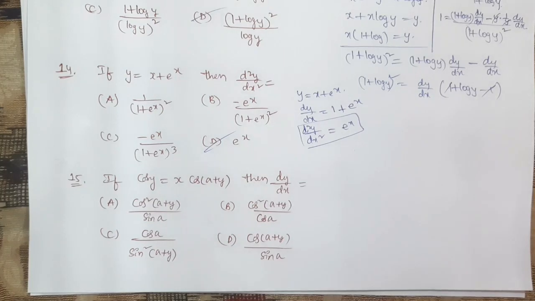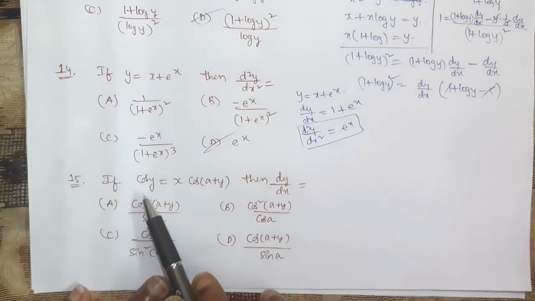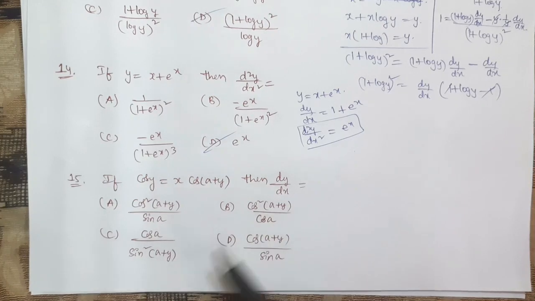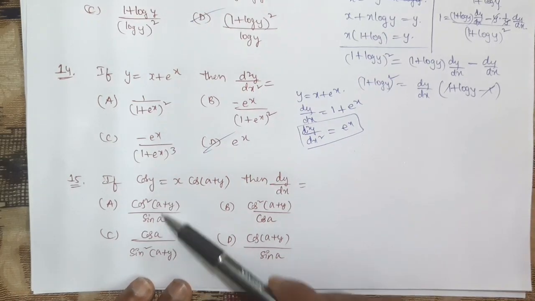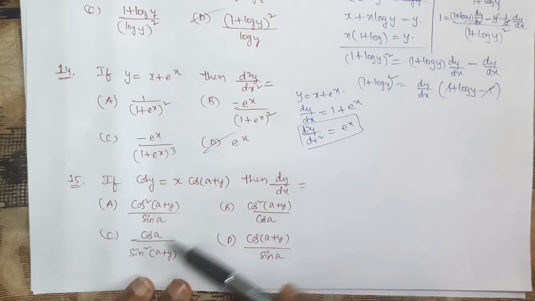If cos y is equal to x into cos of a plus y. So this is also a very easy problem, but if we apply the derivative without understanding what we should get, it will be very difficult. You won't get any one of those options. So that's why we should do it carefully. Here if you observe, there is no x constant. So that's why we need to eliminate x.